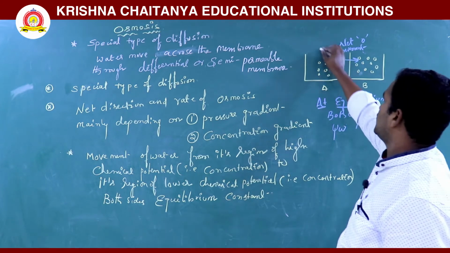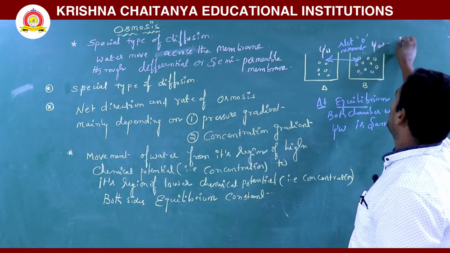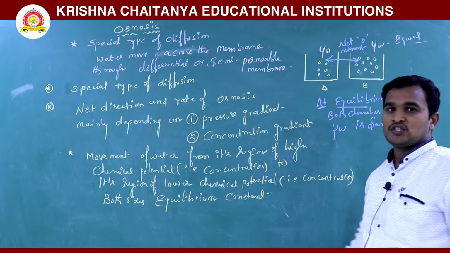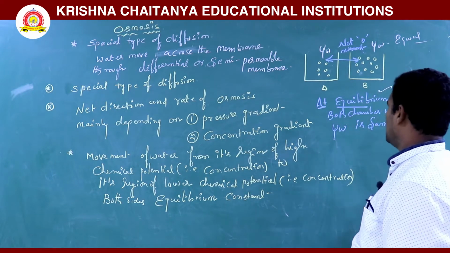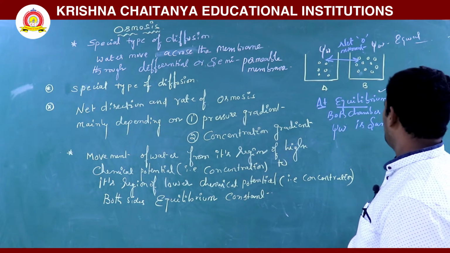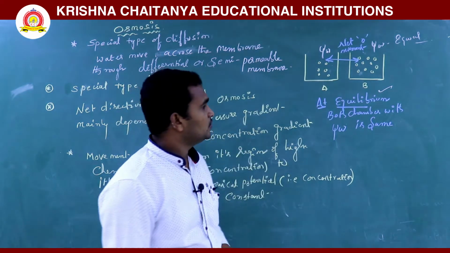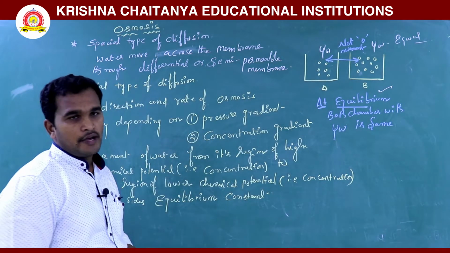So now water potential is equal in both sides, and when water potential is equal, there is no net movement between the two chambers. So that is what we observe at equilibrium.